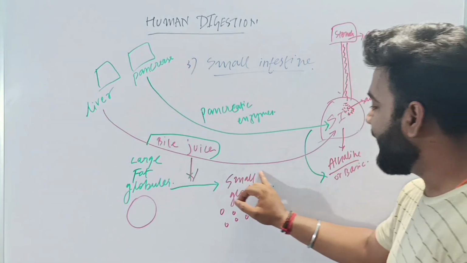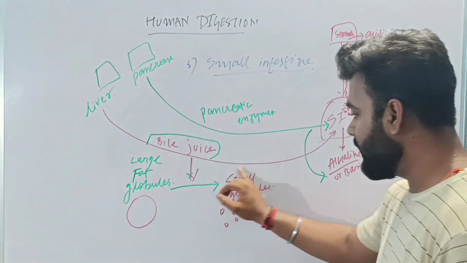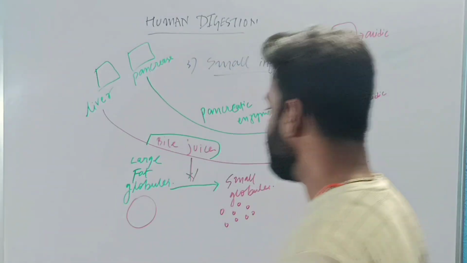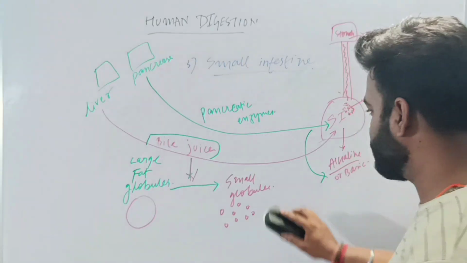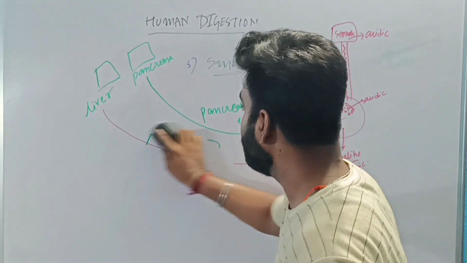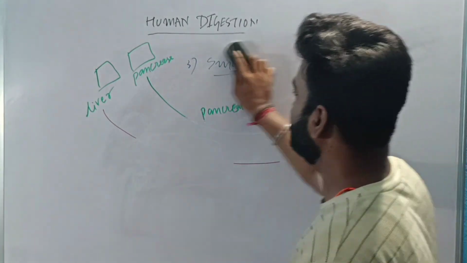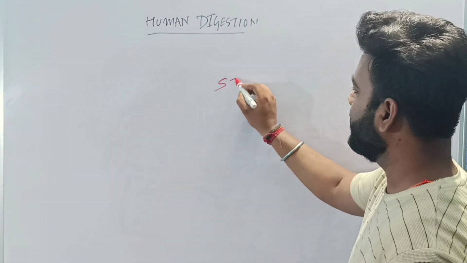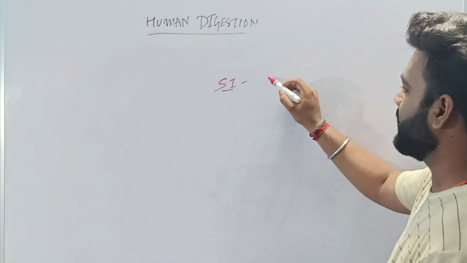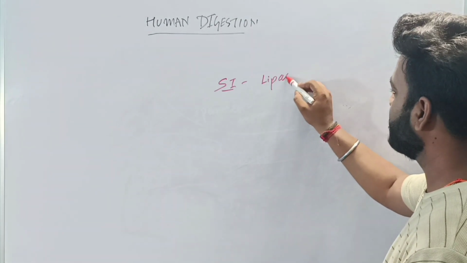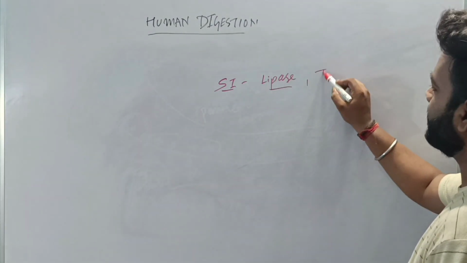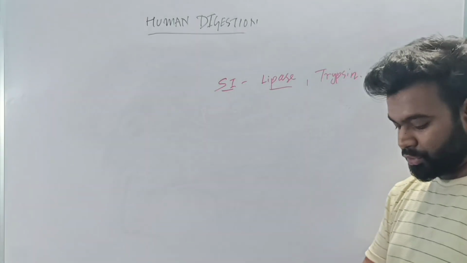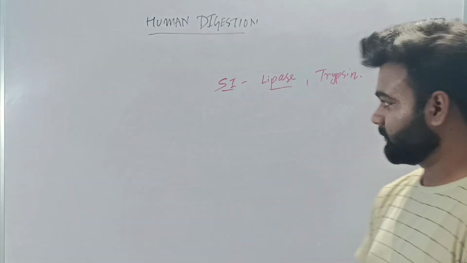Now once the fat globules are broken down into smaller globules, in the small intestine there are two enzymes present. Understood? What are those enzymes? One is your lipase and the other is your trypsin. Is that clear? So what is the function of lipase?